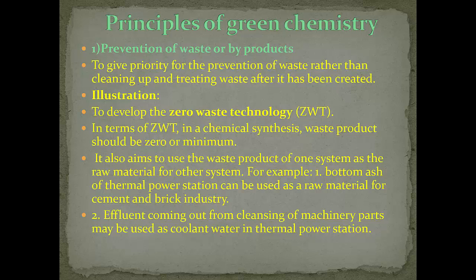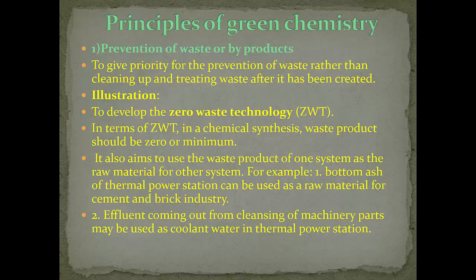For example, to develop the zero waste technology, that is ZWT. In terms of ZWT or zero waste technology, in a chemical synthesis, waste product should be zero or minimum. It also aims to use the waste product of one system as the raw material for the other system.